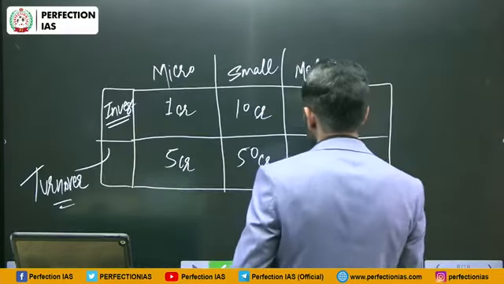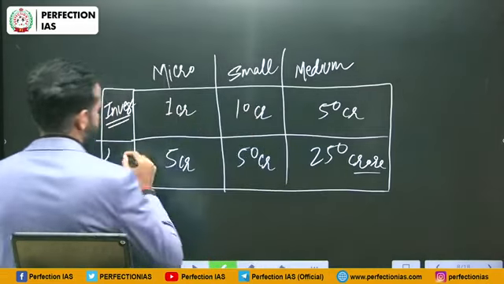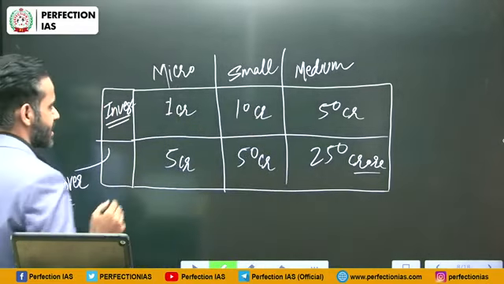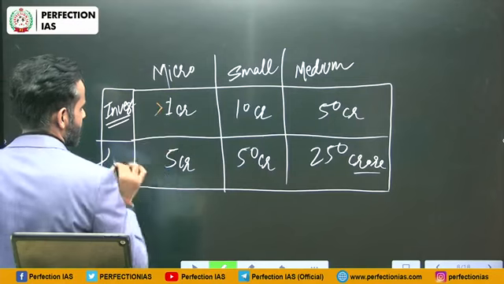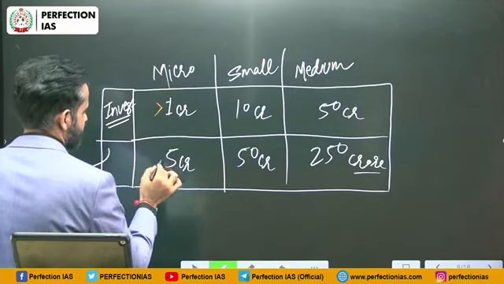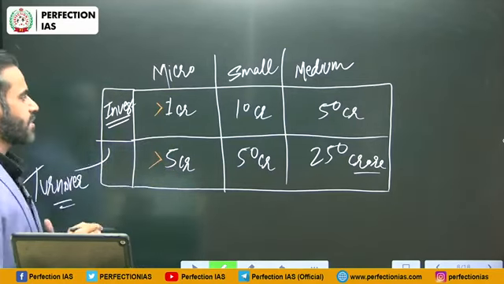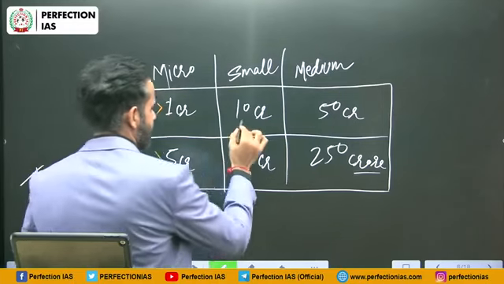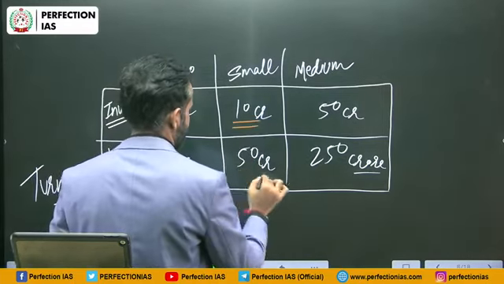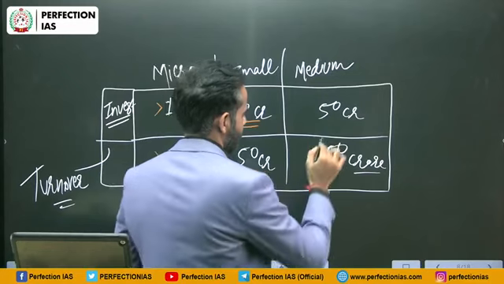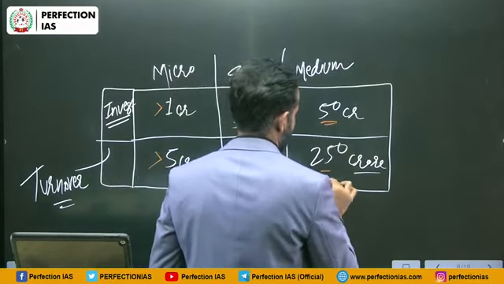So, as per the new definition, the investment amount for micro units is less than 1 crore and turnover is less than 5 crore. That means up to 5 crore. Then for small it is 10 crore and 50 crore. For medium enterprises it is 50 and 250.